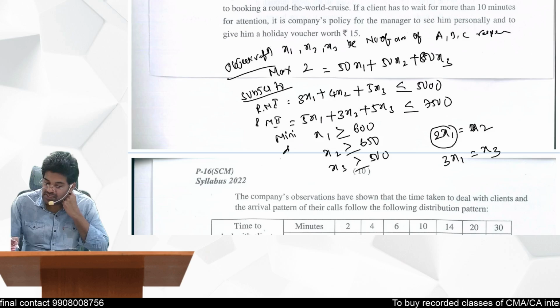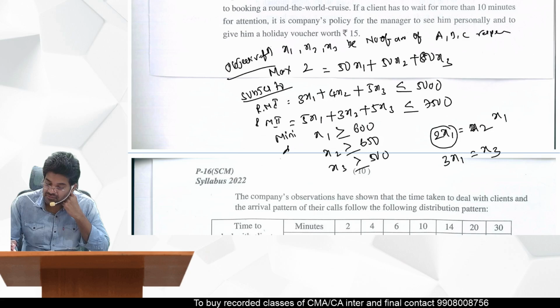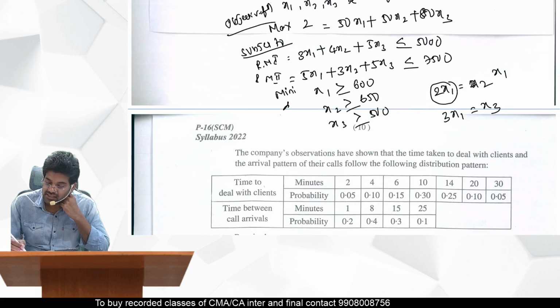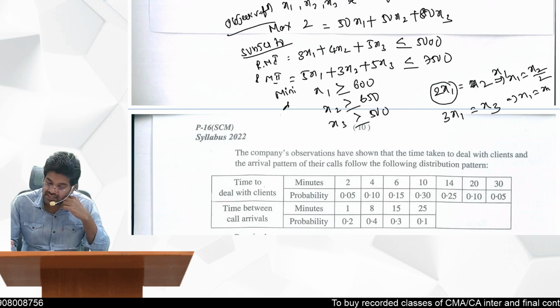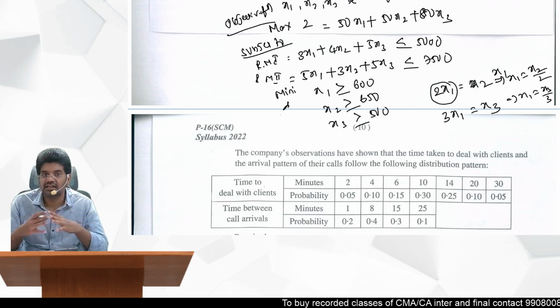So how can we express this? x1 is equal to x2 by 2. And here x1 is equal to x3 by 3. Can I write like this? Yes, I can write.